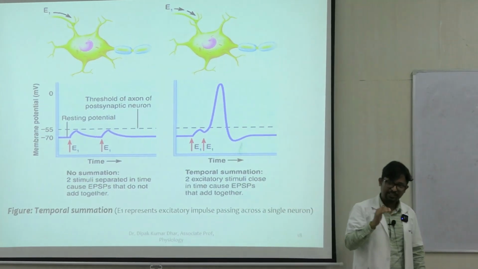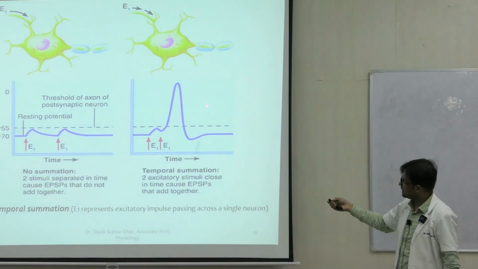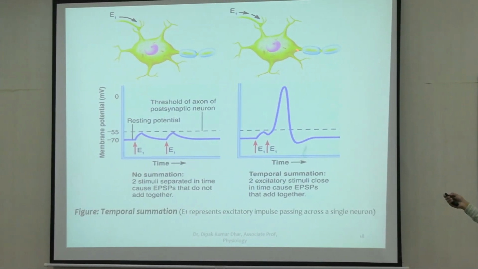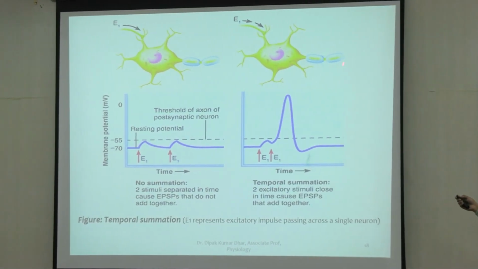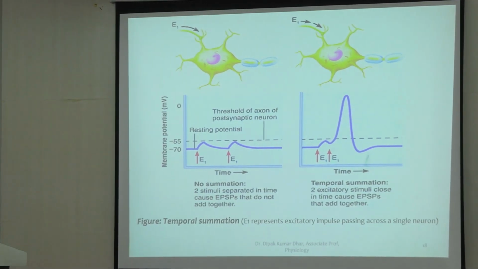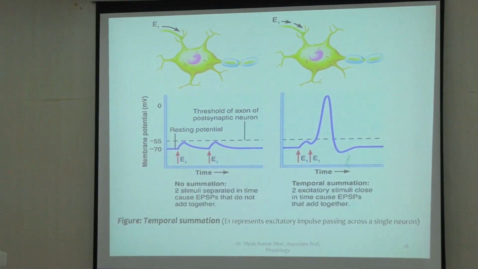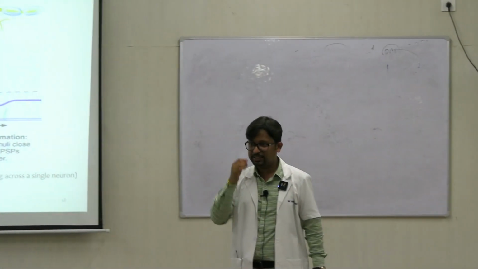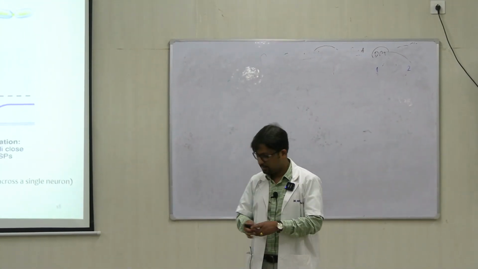Once the threshold of firing level is crossed, we can see our action potential being formed. And when an action potential is formed, it is only then that it will be transmitted forward to the next set of neurons, right? So this is an example of temporal summation. The important prerequisite was that they have to be given quickly, before the decay of the preceding stimulus.